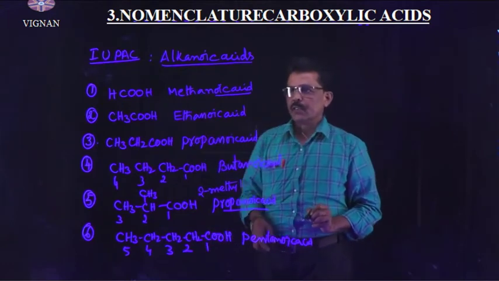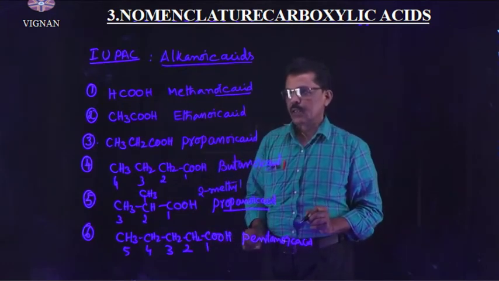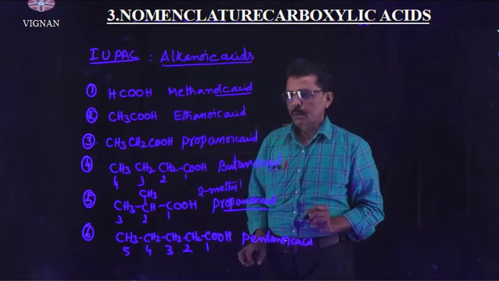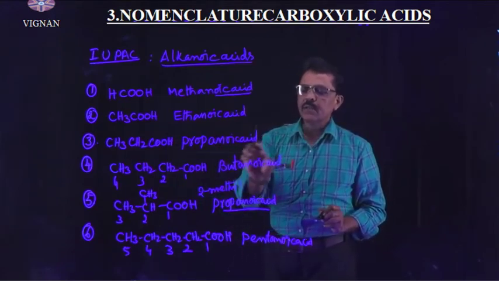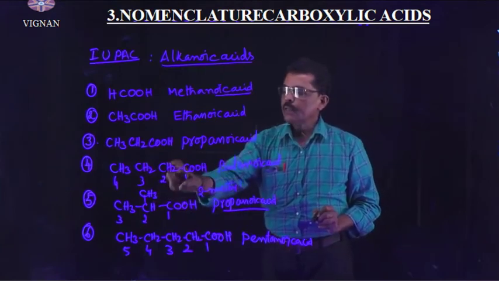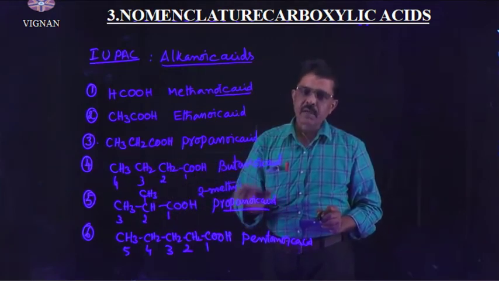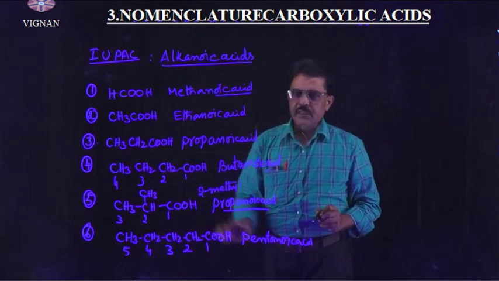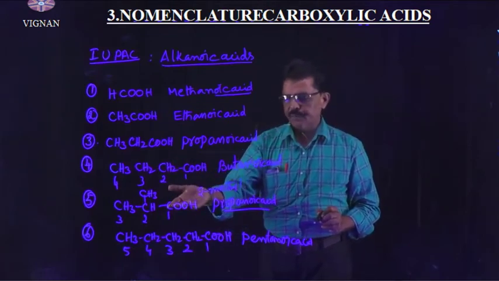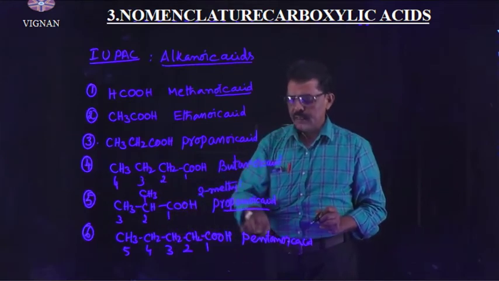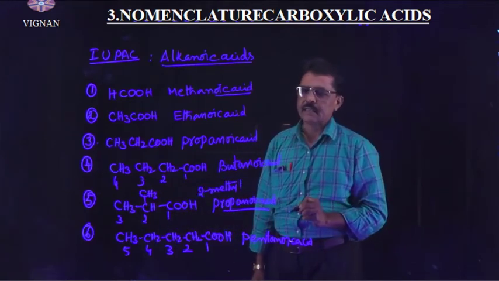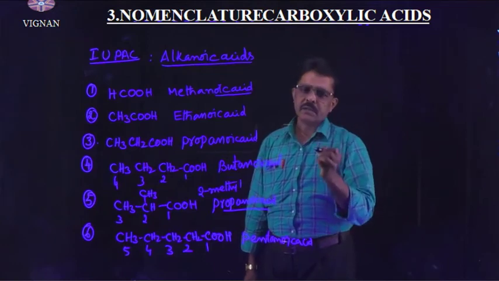First one is methanoic acid, second one is ethanoic acid, third one is propanoic acid because 3 carbon atoms are there, fourth one is butanoic acid, and the fourth and fifth ones both have the same formula but different positions, so they are chain isomers. So 2-methyl propanoic acid, and this one is pentanoic acid.